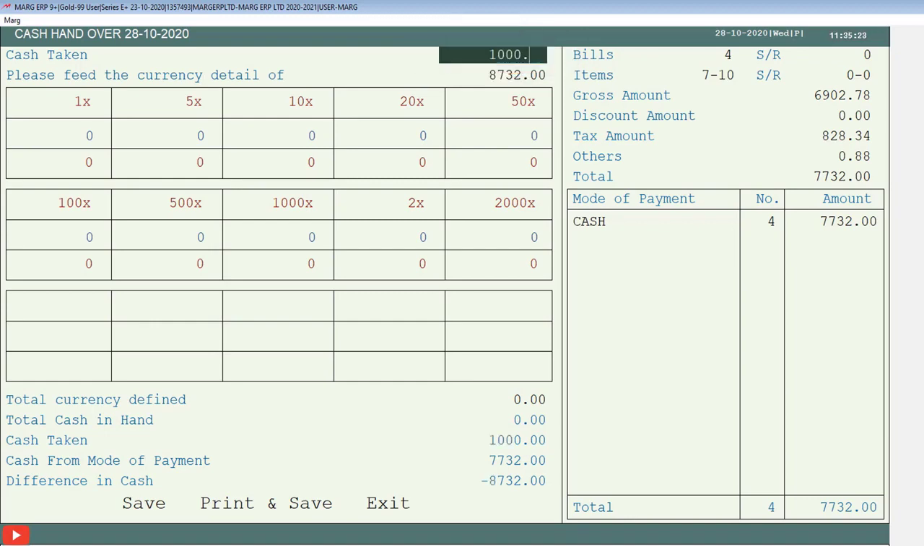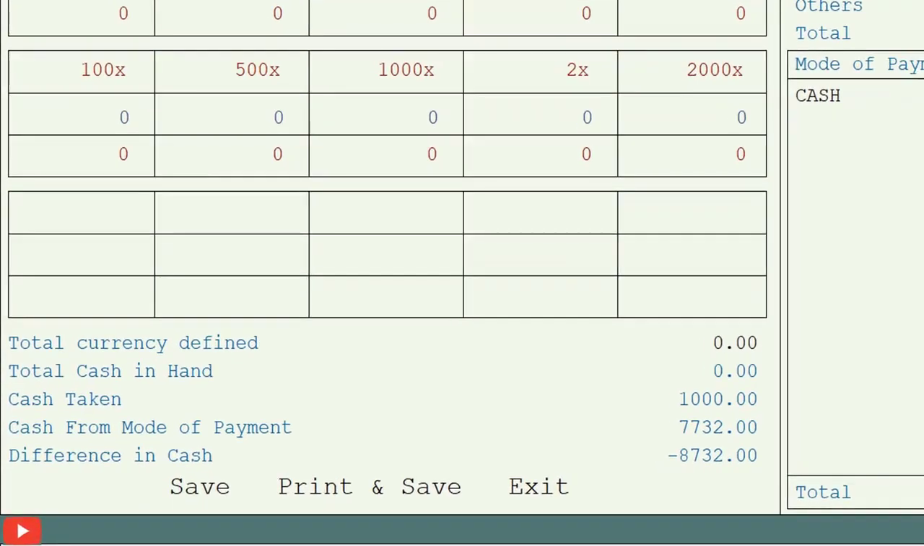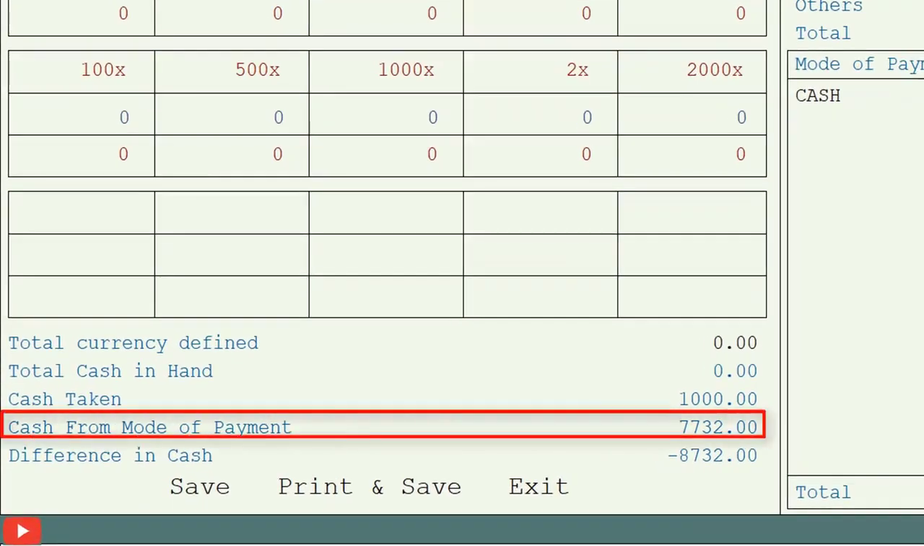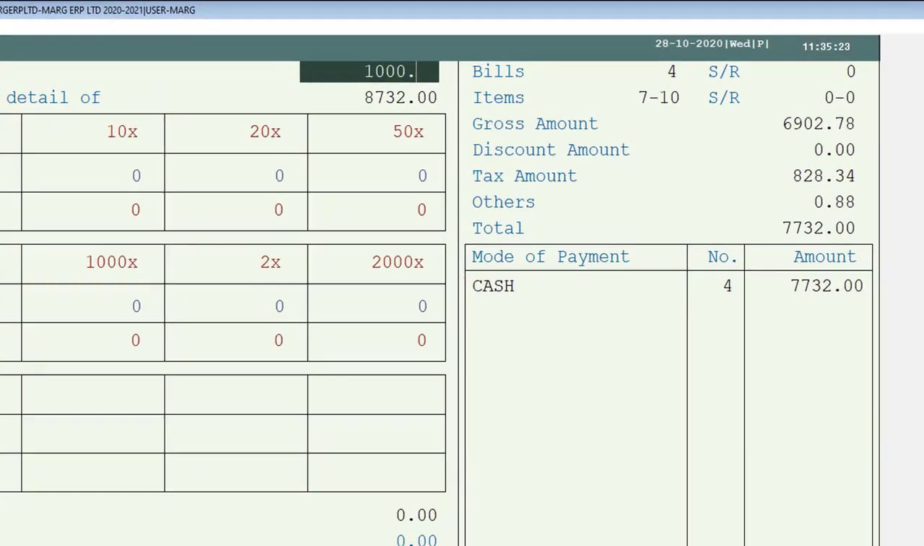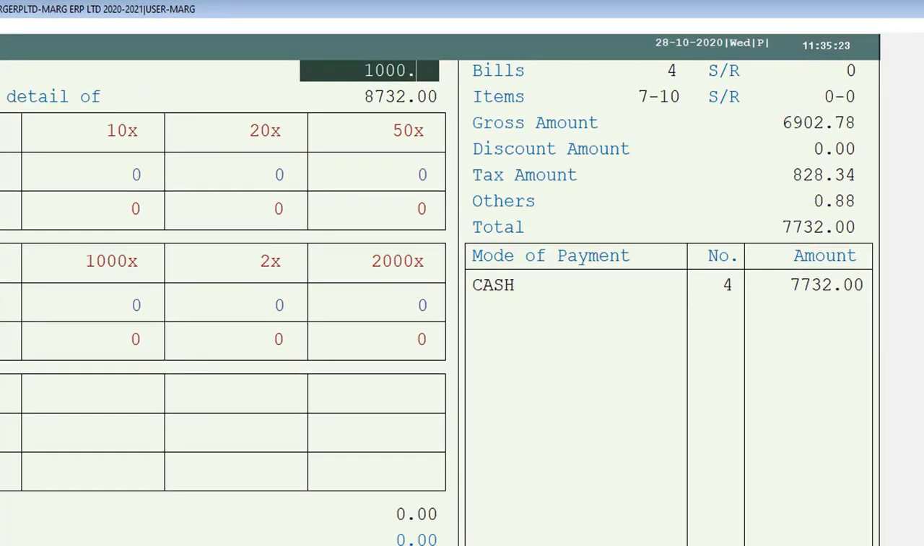Suppose we mention 1000 rupees here in the cash taken field. Then we will see that at the bottom, in the cash from mode of payment field, the count of the amount sold in the whole day is shown. Similarly, on the right hand side the same amount will be shown. Also on the right hand side, the details of bills, items, gross amount, tax amount, etc. will be shown.